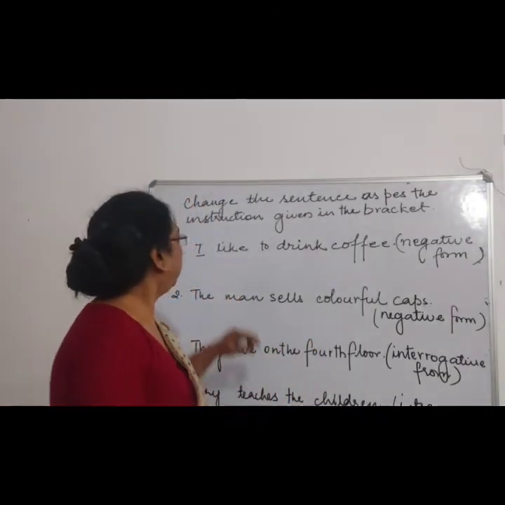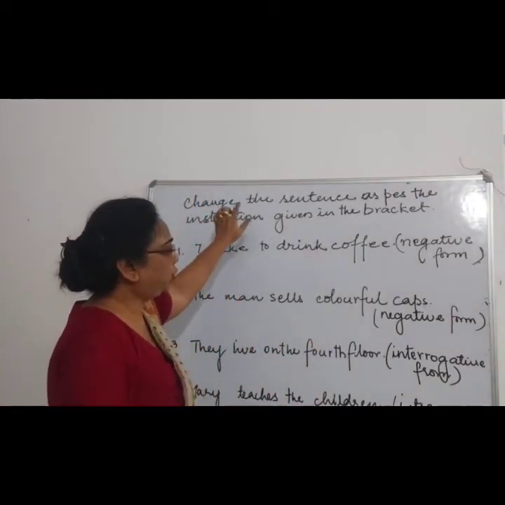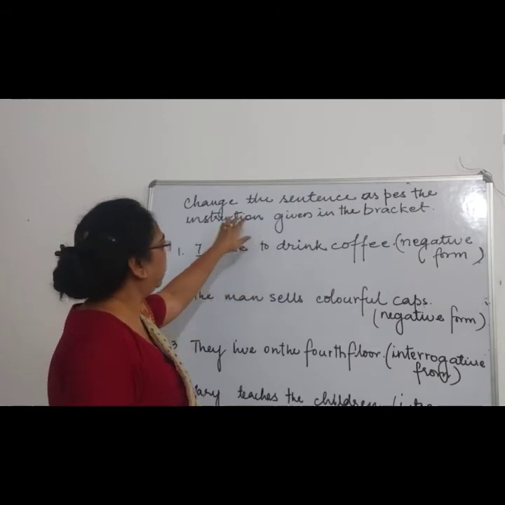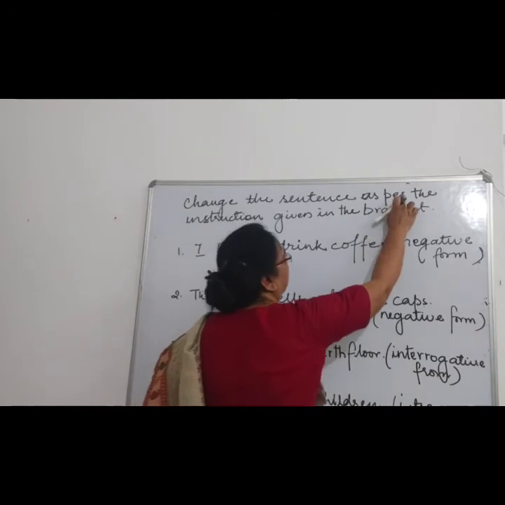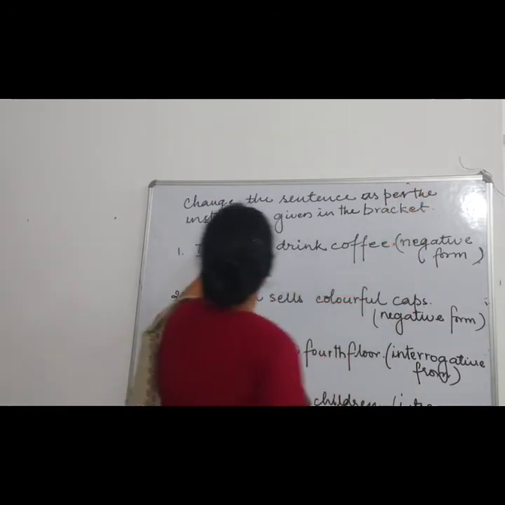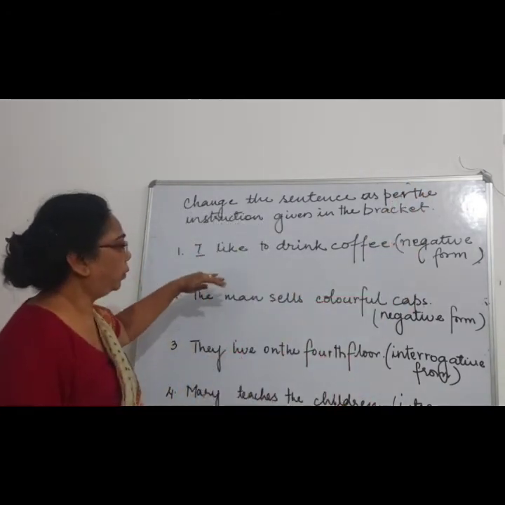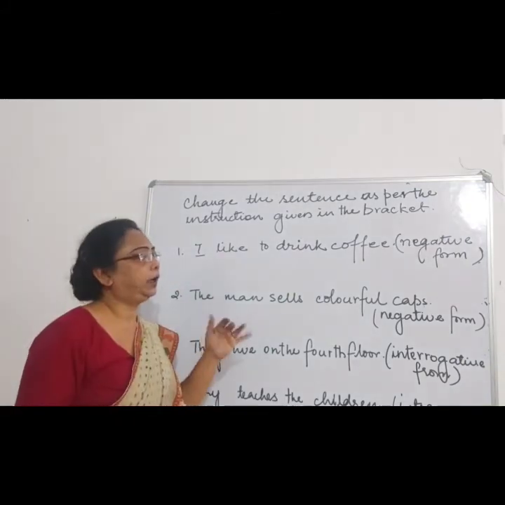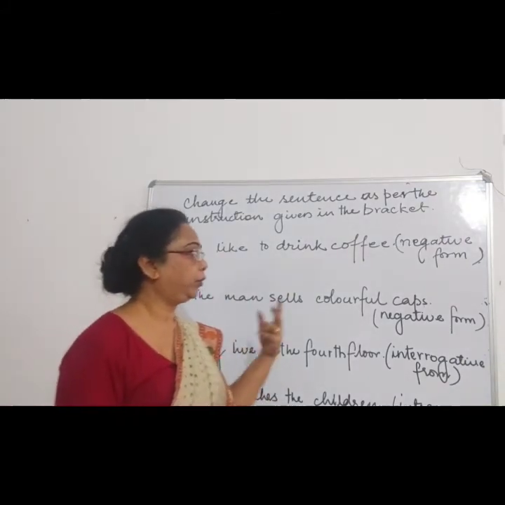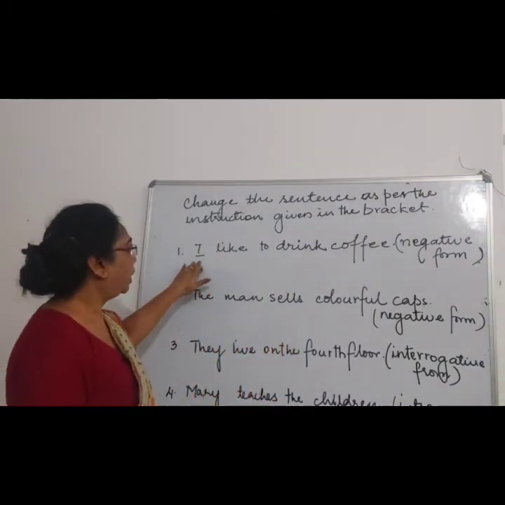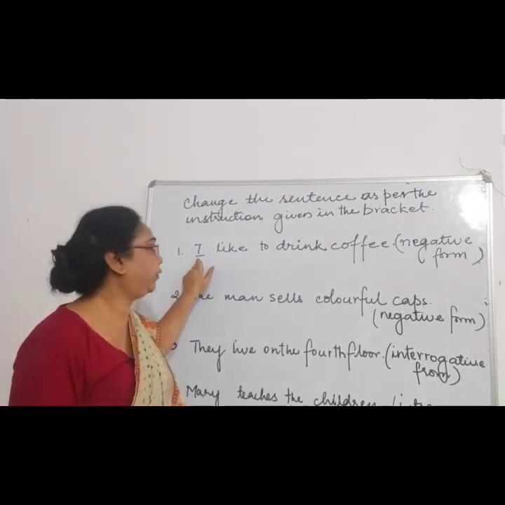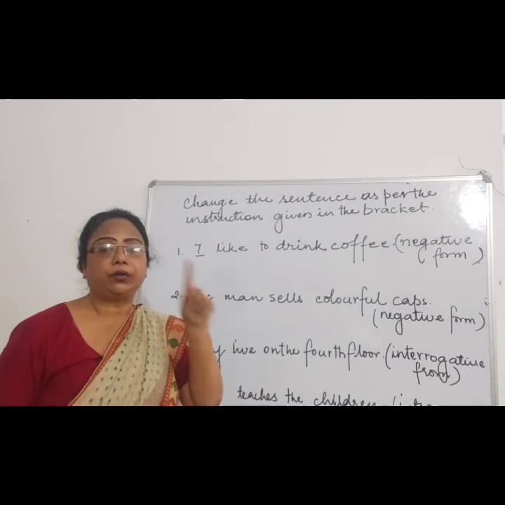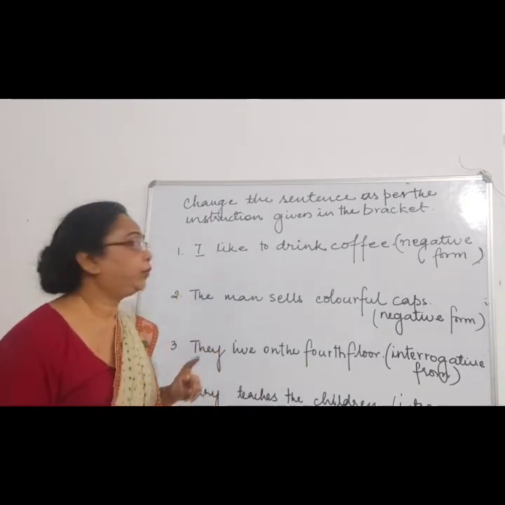Now let's see how to change the sentence. Change the sentence as per the instruction given below. We have studied negative, positive and interrogative. Now a positive sentence is given to us and we have to change it to a negative sentence following the simple present tense rule.